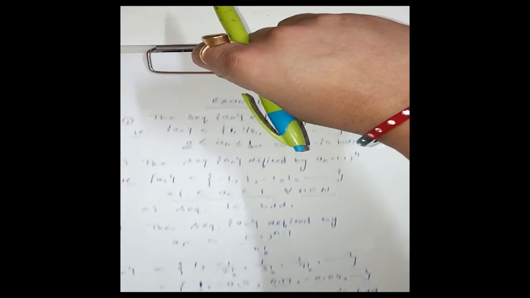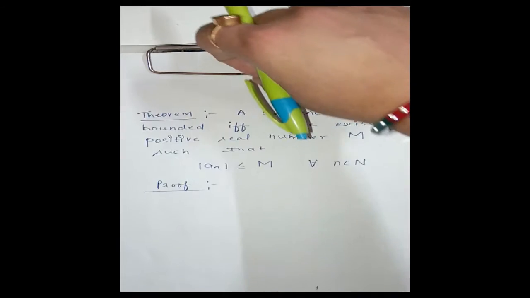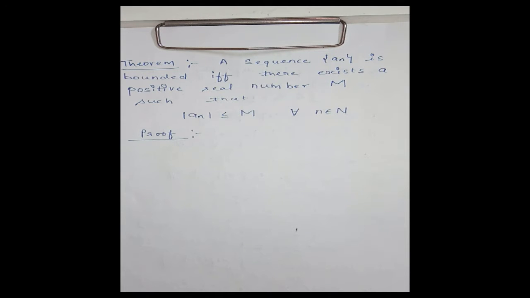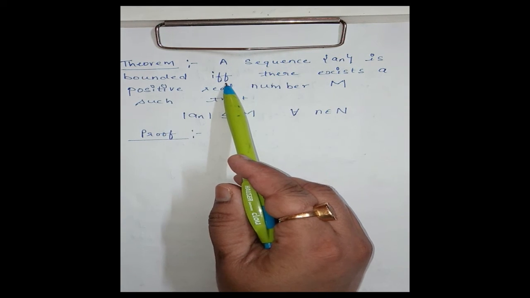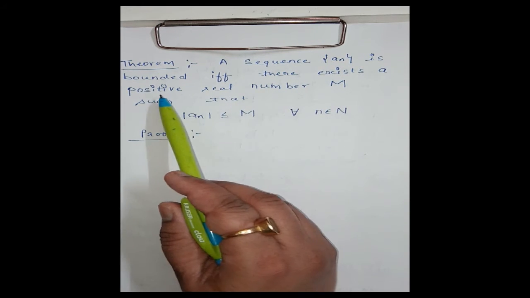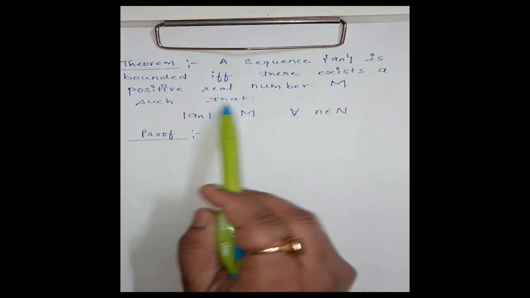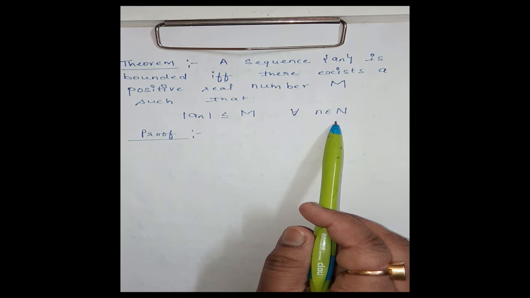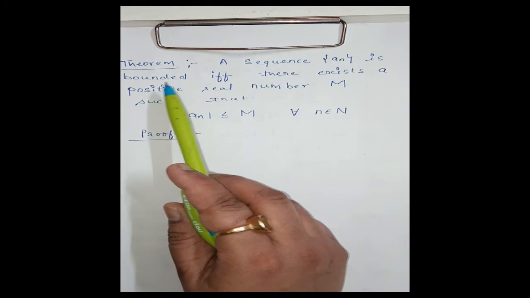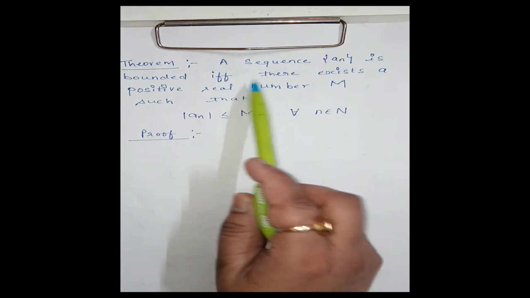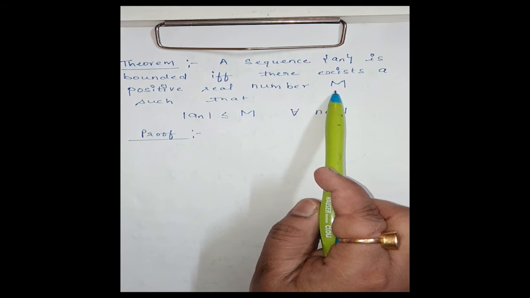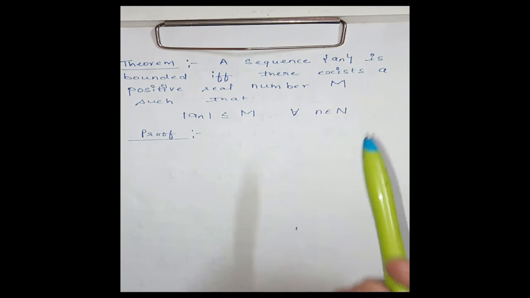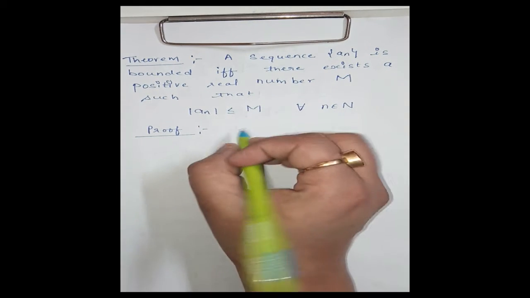Now next we have a result. We come to the theorem. A sequence a_n is bounded if and only if, means both ways round, there exists a positive real number capital M such that |a_n| ≤ M for every n belonging to natural numbers. Means for a sequence a_n to be bounded, we have if and only if there exists a positive real number capital M such that |a_n| ≤ M for every n belonging to natural numbers. Let us prove this theorem. First, the necessary part.